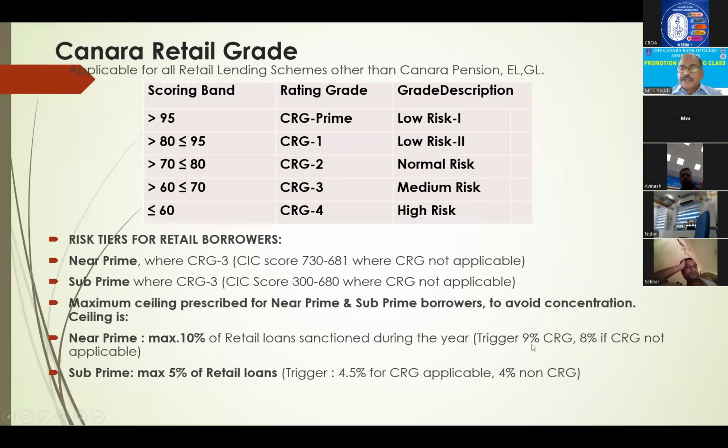And again, there is a trigger point. What is the trigger point? You cannot wait till it reaches 10%. At a certain percentage level, you have to stop further lending and go cautiously. This is the trigger point. If you reach 9% for near prime people, then head office will tell you that you are already reaching nearly the maximum, so go slow or stop. Similarly, for subprime the maximum is 5% only, and the trigger point is 4.5%.